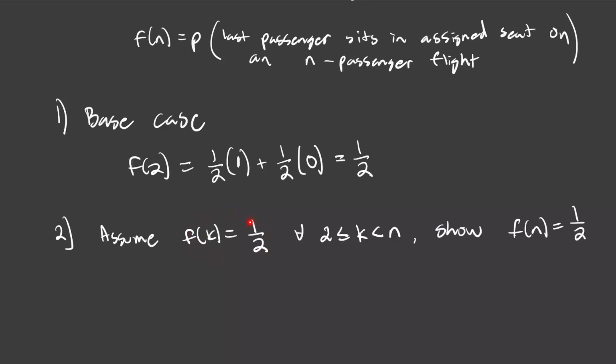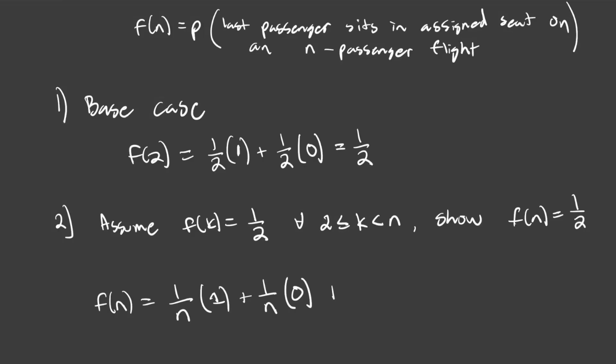Assume that f of k is equal to 1/2 for all k between 2 and n, and now we need to show f of n is equal to 1/2. And again, I feel like we've already shown this, but f of n is equal to 1 out of n times the probability that they sit in their own seat, in which case you will sit in your seat, plus 1 out of n times the probability they sit in your seat, in which case you won't sit in your seat. Now we add on the probabilities for all the other seats, which we already know is going to be 1 on n times the sum, let's take k going from 2 all the way up to n minus 1, of f of k.